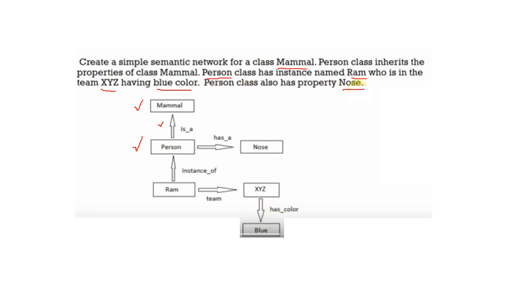Has is the relationship. Person has an instance named Ram. Ram is an instance of class person. Ram is in the team XYZ. So Ram and XYZ are related by a relation team. XYZ having blue color. XYZ and blue color are related by a relation has color.